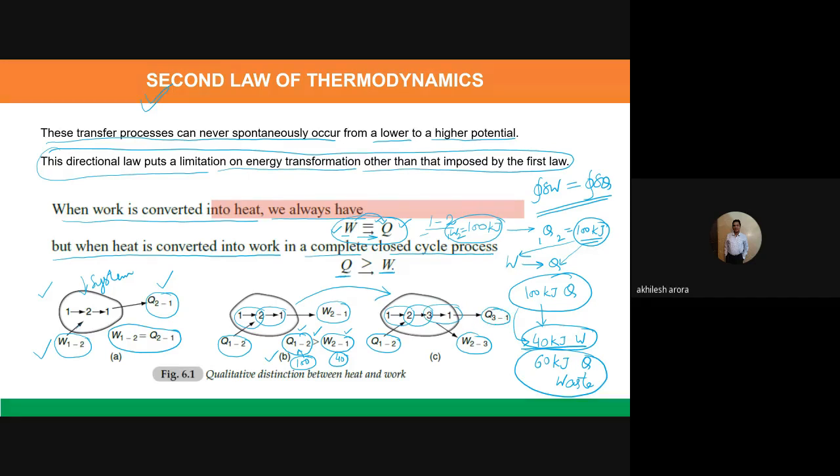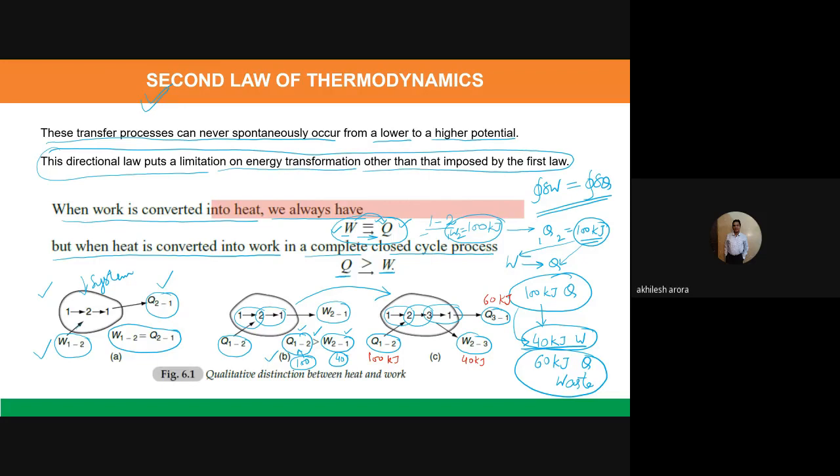These arrows show the direction of the work and the heat transfer. It clearly shows that 100 kilojoules of heat is entering the system, here we are getting 40 kilojoules of work, and during the last process 60 kilojoules of heat is going out of the system.